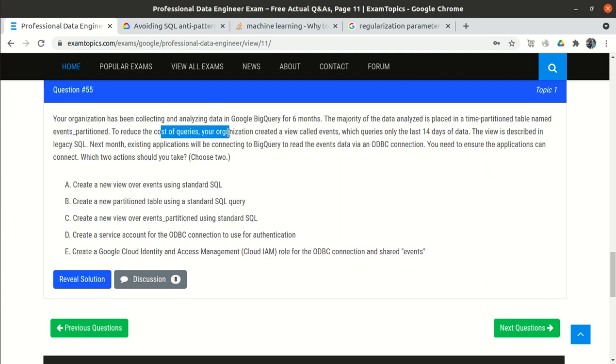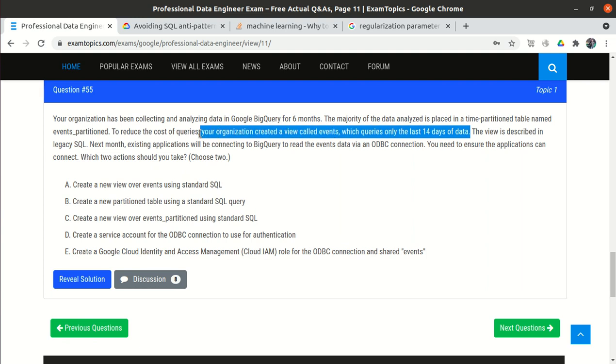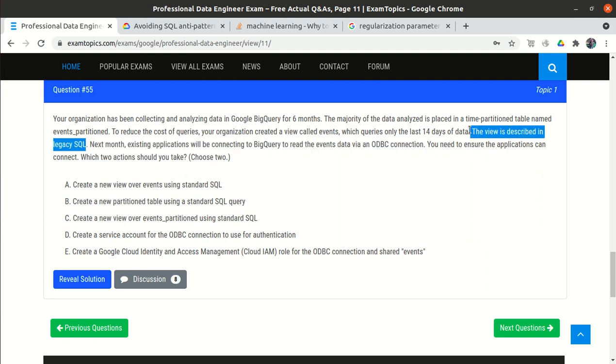To reduce the cost of the query, your organization created a view called events. So to reduce the cost of the query, we create a view under which one query gets executed, and that query only runs on the last 14 days of data. The view is described in legacy SQL.